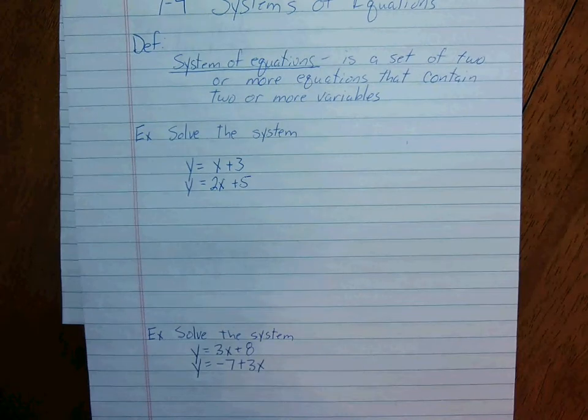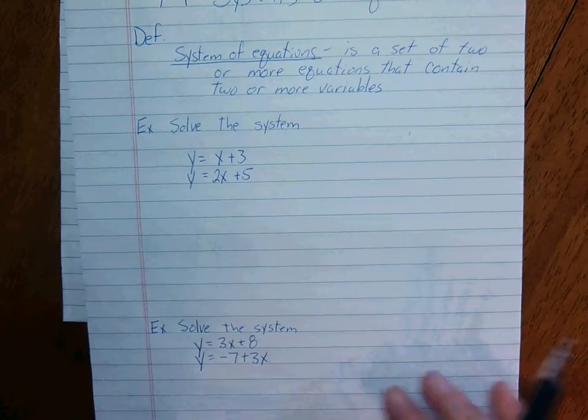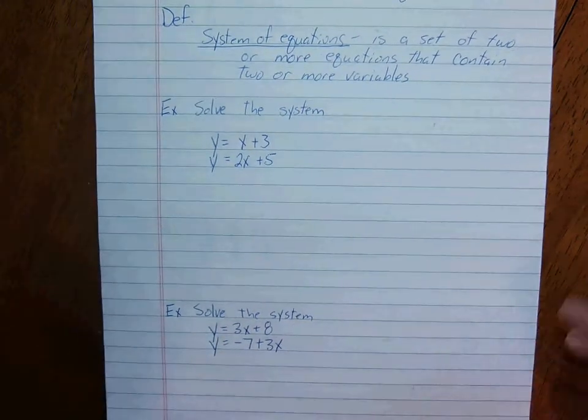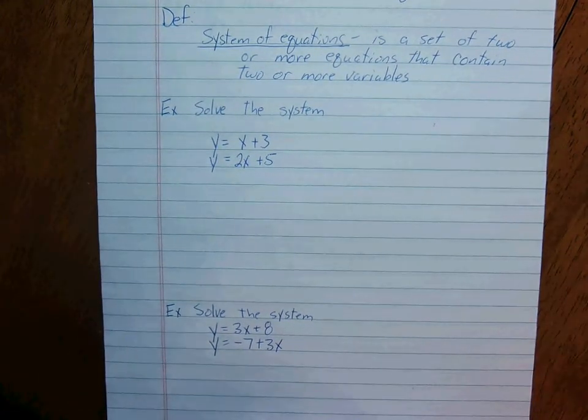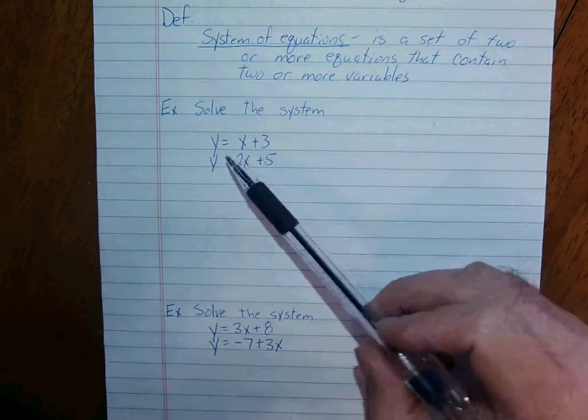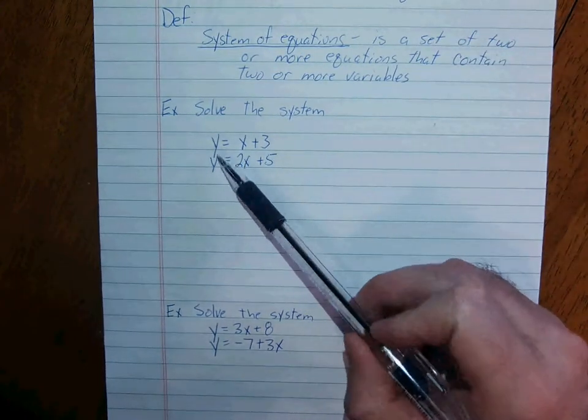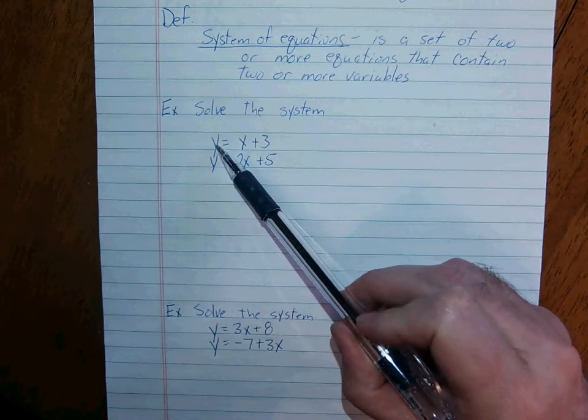Now obviously most of us don't have calculators at home, so we're going to have to rely on some of the other methods. The method we're going to do today is the substitution method. The first type of equations we're going to work with are ones that already have the variable solved for. In this case, it's already solved for y.